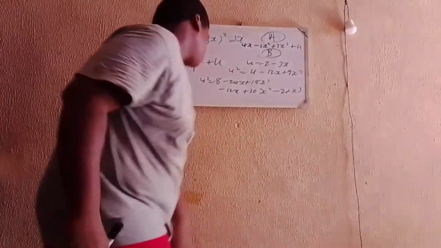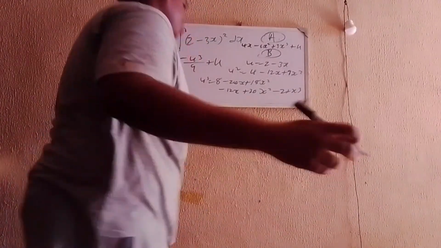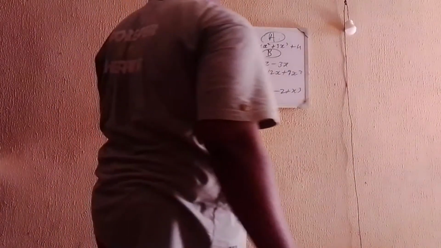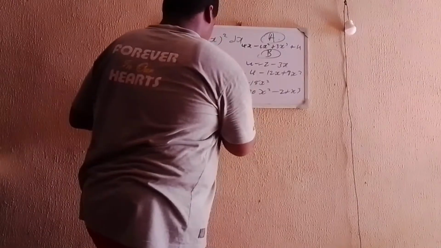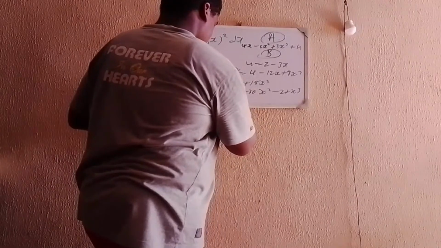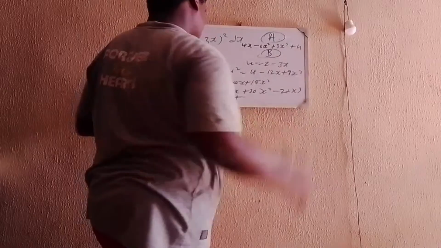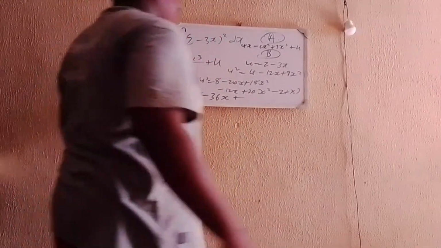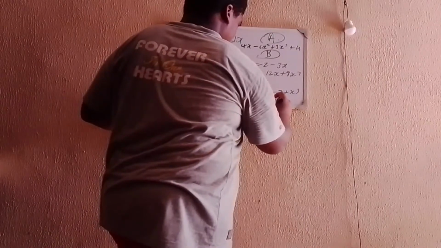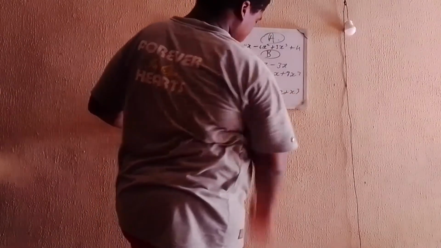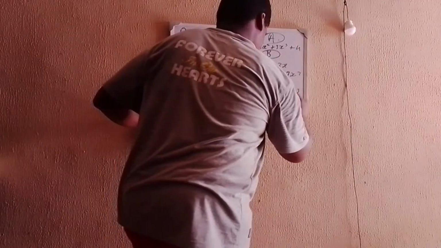You can pause the video and multiply by yourself to confirm this, but I don't really have time to waste multiplying. But now you have 8 minus 36x plus 36 plus 18, that is going to be around 46, 48 x squared minus 27x cubed.